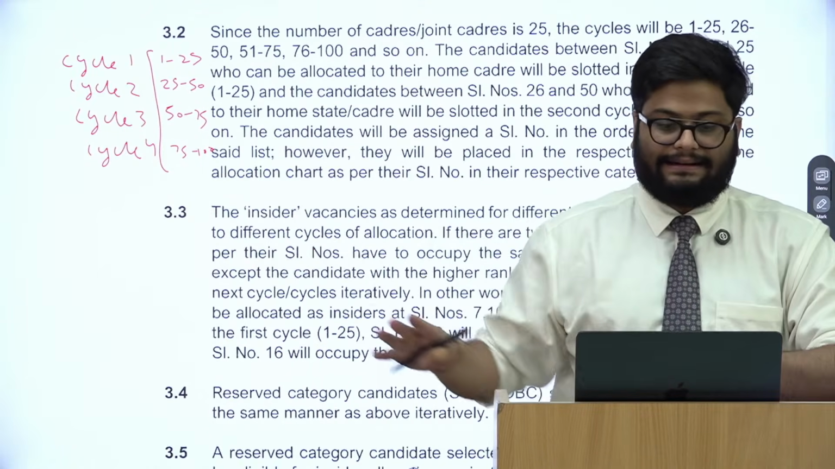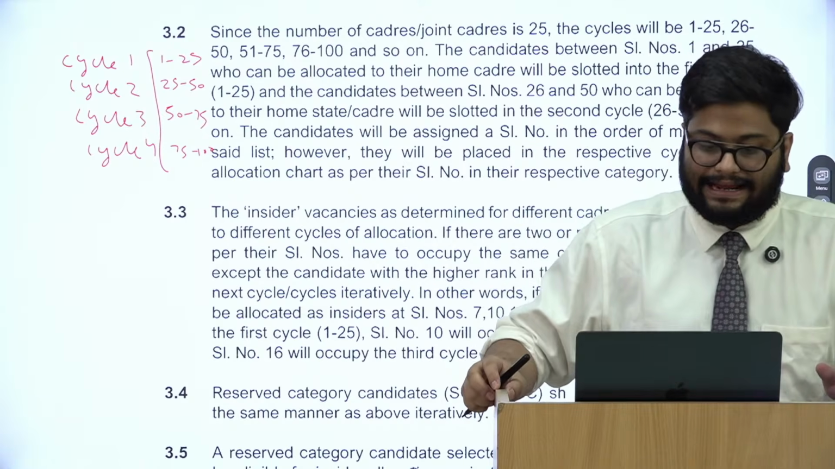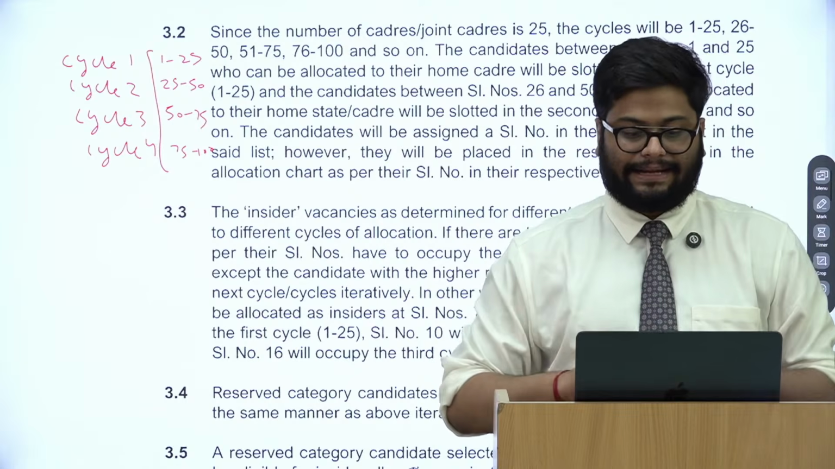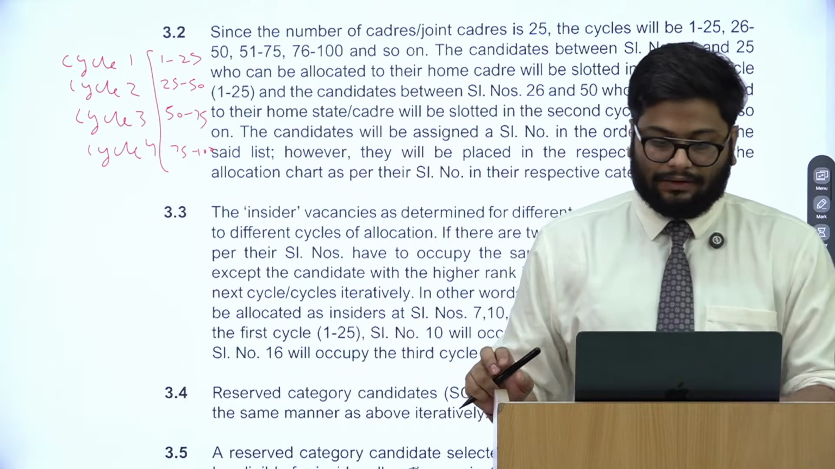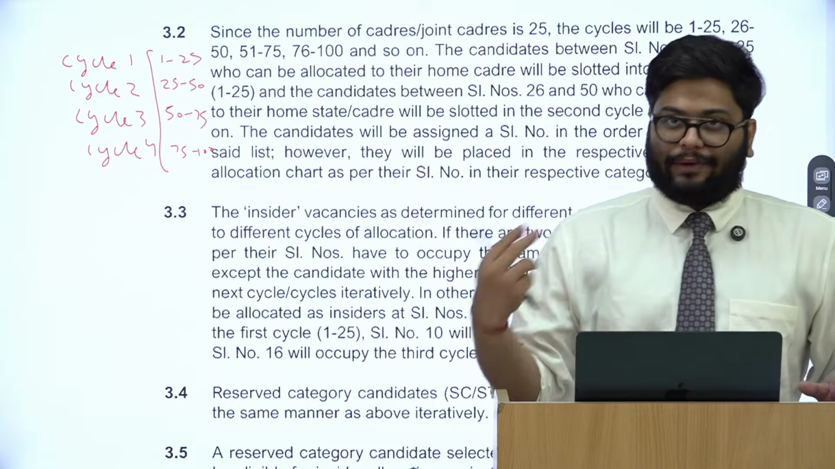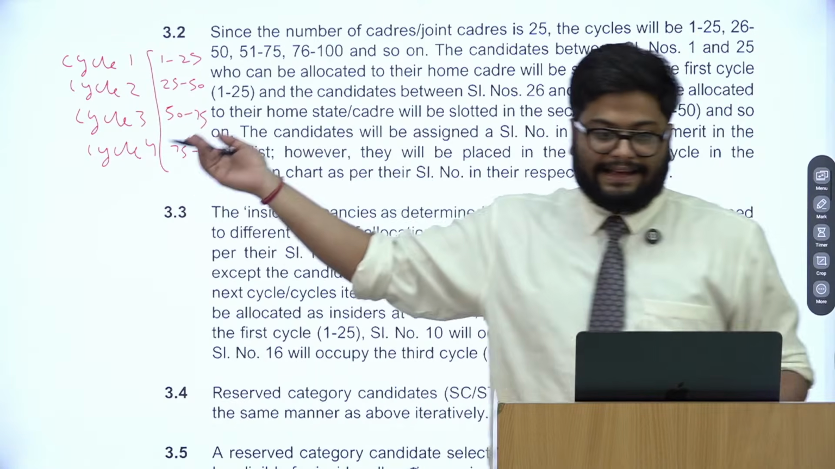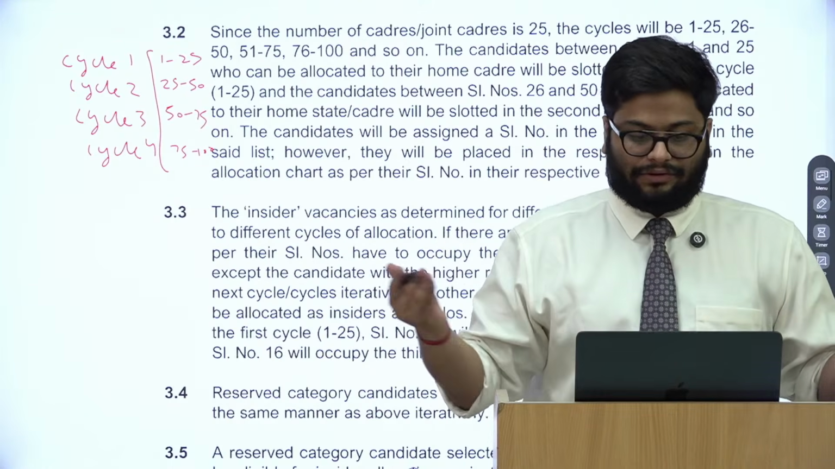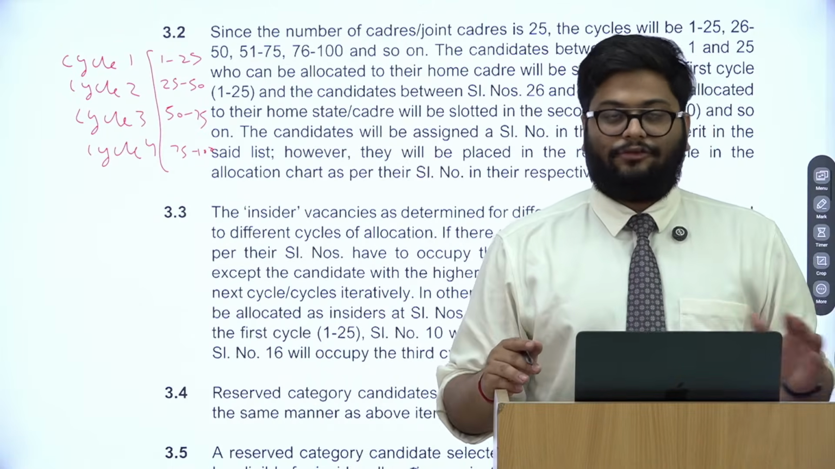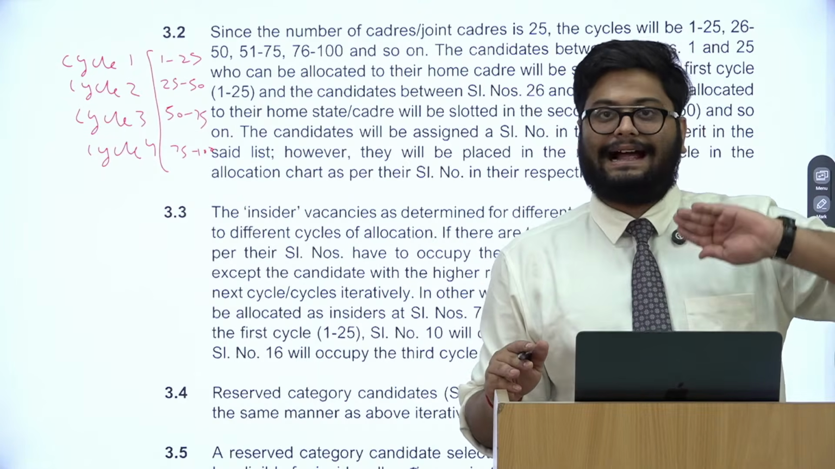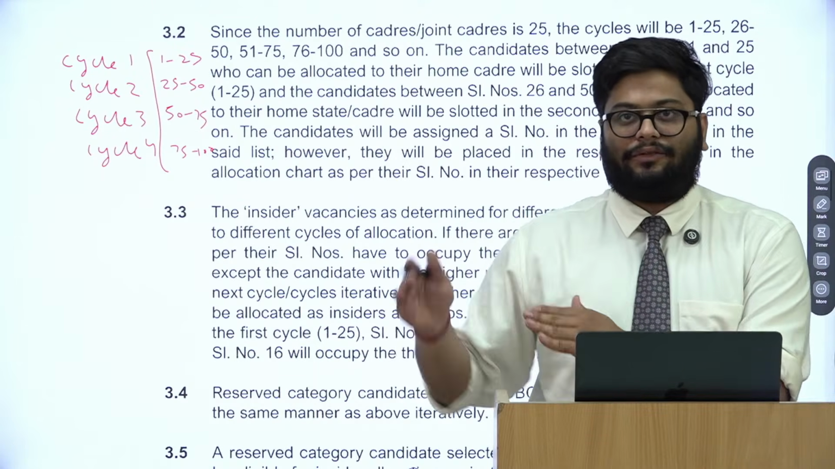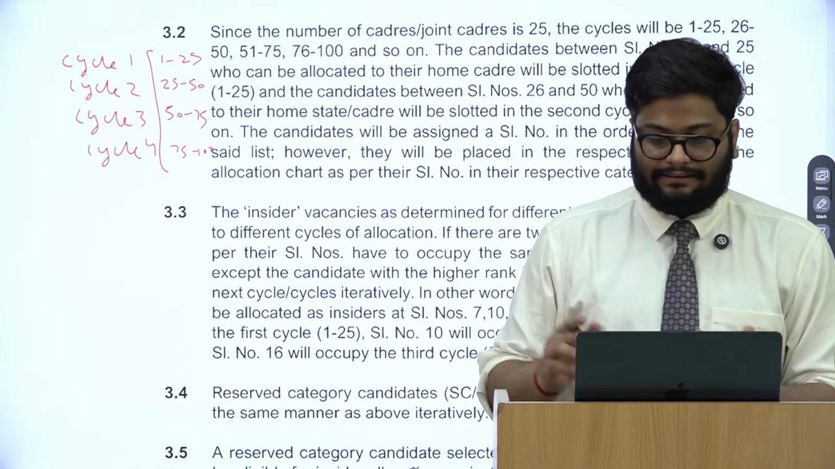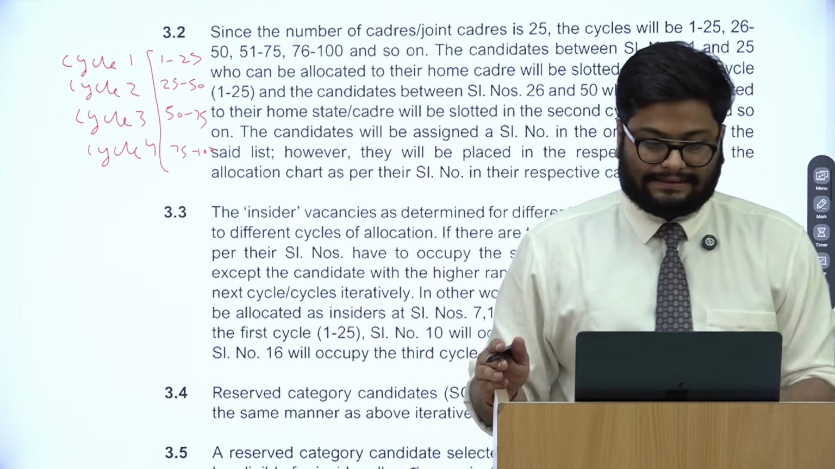The policy says that candidates are now divided into cycles of 25 ranks. So government will not process the entire merit list at once. If I am AIR 12, I belong to cycle 1. If I am AIR 38, I belong to cycle 2. If I am AIR 67, I belong to cycle 3. My UPSC rank is not changing, but the administrative allocation of cadre happens in these cycles only. So it's a cadre allocation which is systematic now.